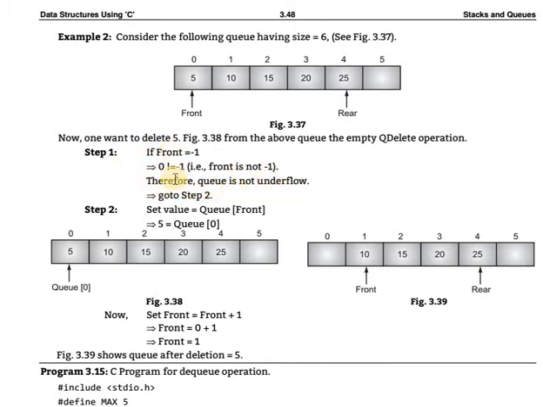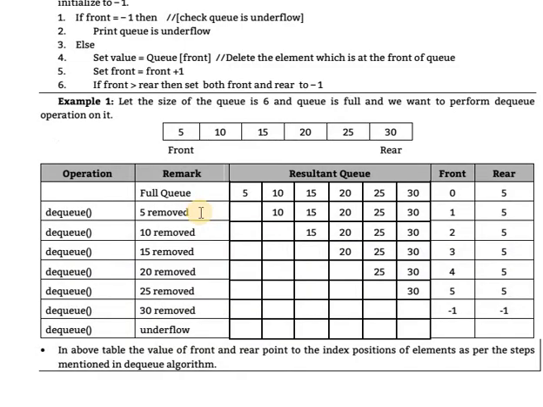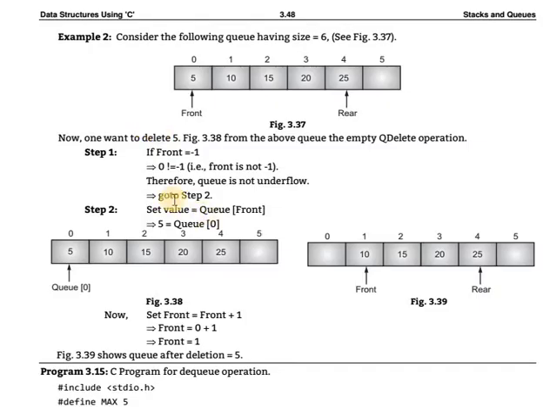First of all, the condition is checked: front is equal to -1. Here front is 0, so this condition is not true, and the execution part under it is not executed. Go to step 2. What is step 2? It is the else part in this algorithm: set value equal to q of front. What is front? 0. So q of 0 is 5, and that 5 will be removed.